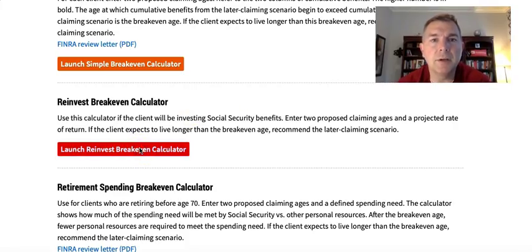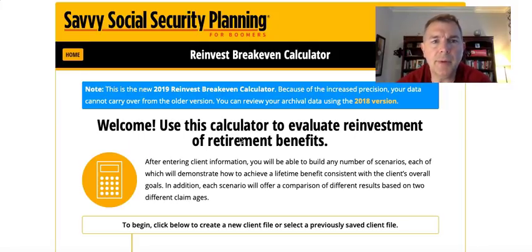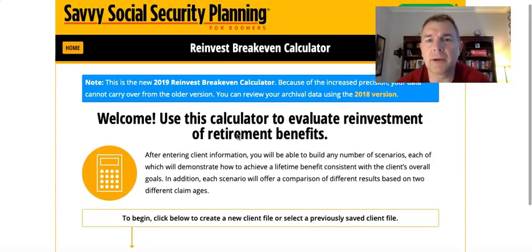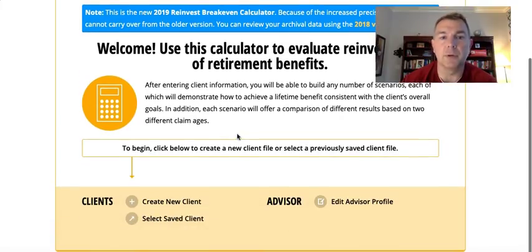All right, so let's take a look at the calculator. What we're going to do is use this calculator to evaluate reinvestment of benefits. Now this is just, I don't want to say it's just for single people, but they're not looking at spousal benefits, not looking at survivor benefits. They're not looking at you have a benefit, your wife has a benefit, or vice versa. They're just looking at one person. So let's take a look.